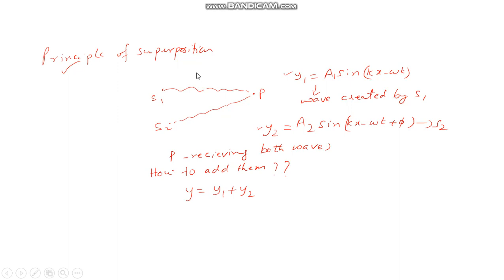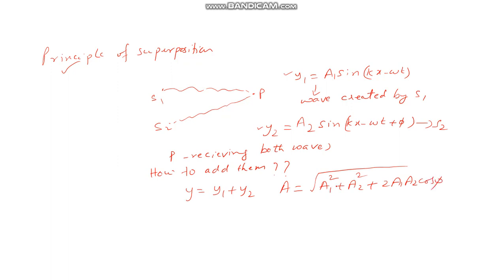When you add these two, you get the combined amplitude by this formula: A is equal to the square root of A1 square plus A2 square plus 2 A1 A2 cos phi.